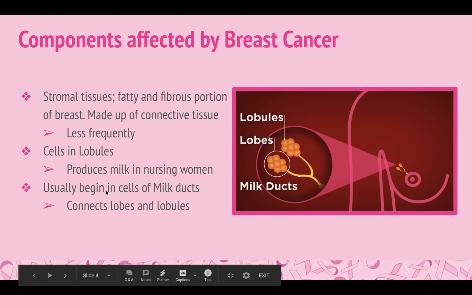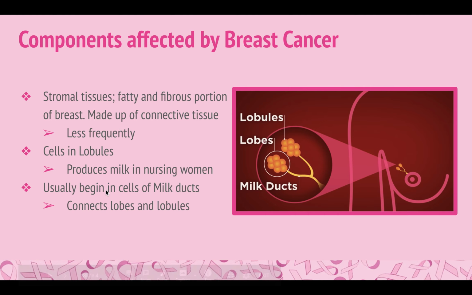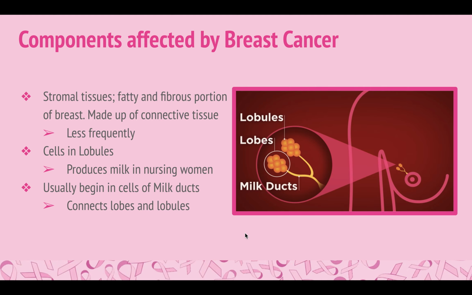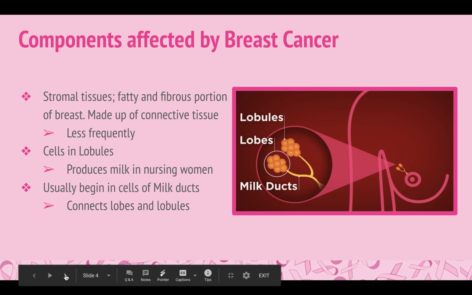Components affected by breast cancer. Breast cancer typically begins in the cells of the milk ducts. This is connected to the lobes and the lobules of the breast. The cells that are located in the lobules function in producing milk in women who are nursing. Breast cancer can also spread and infect the stromal tissues, which consist of the fatty and fibrous region of the breast. This is made up of connective tissues.